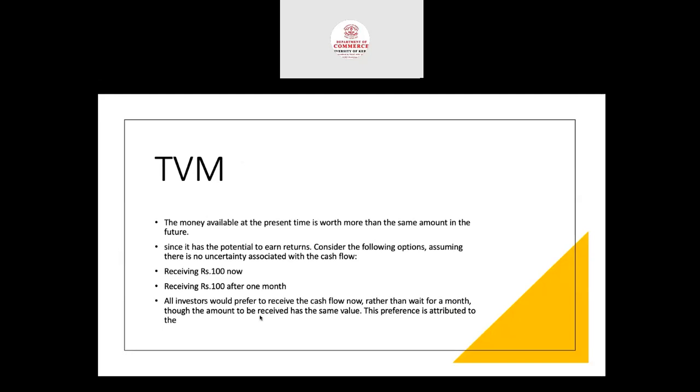Since it has the potential to earn returns, consider the following options, assuming there is no uncertainty associated with the cash flow. So there are examples. We can see one example: receiving rupees 100 now and receiving rupees 100 after 1 month. All investors would prefer to receive the cash flow now rather than wait for a month, though the amount to be received has the same value. The preference is attributed to the TVM.